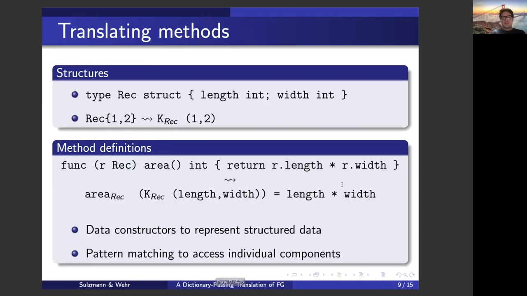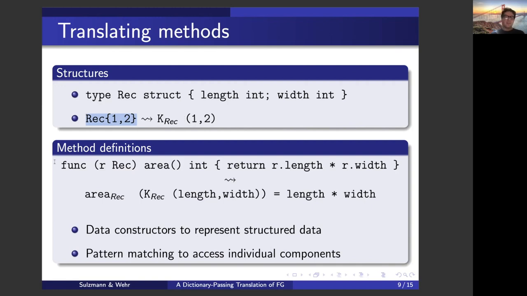Translating such a language is not too difficult. What we'll do in the translation is represent structured data using data constructors. We're assuming data constructors labeled K, indexed by the name of the structure. So we have here a rectangle, and we effectively tag the values of a rectangle, where for convenience, we assume that we also have pairs in the target language.